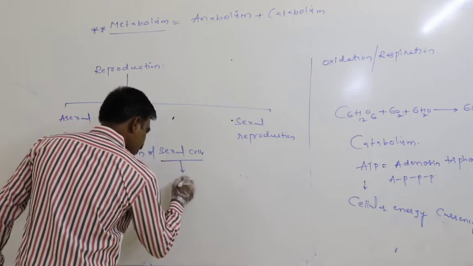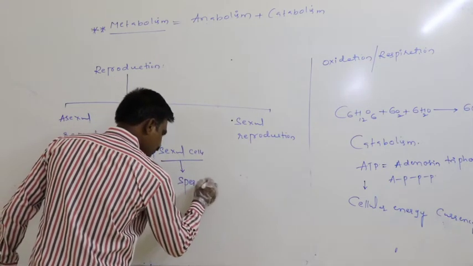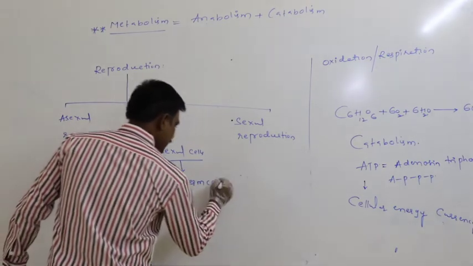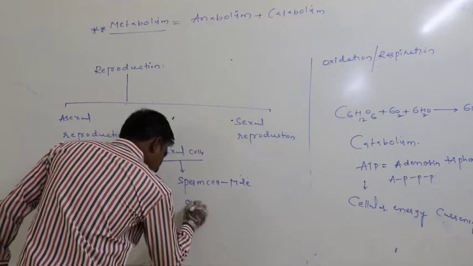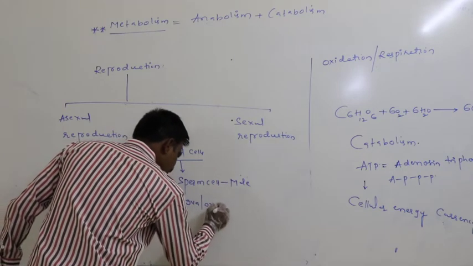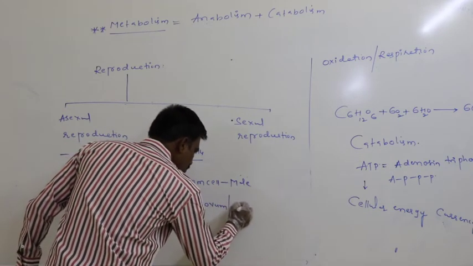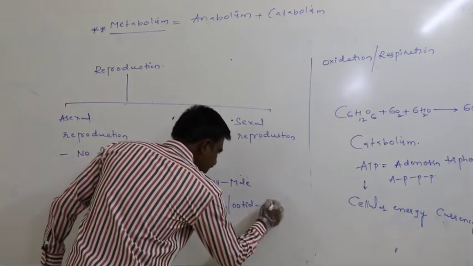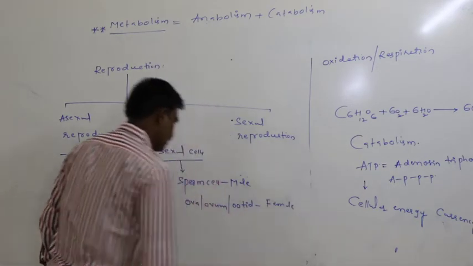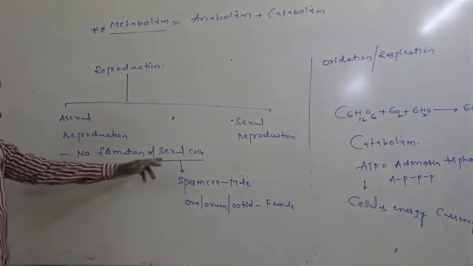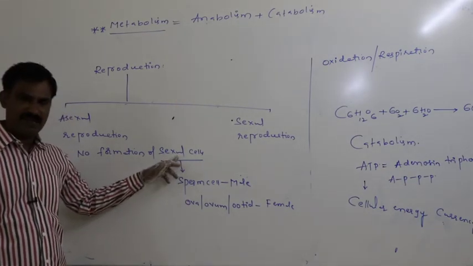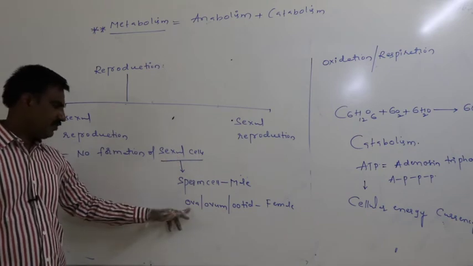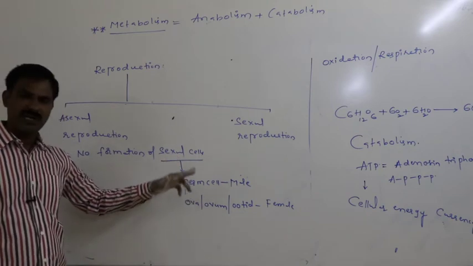Then what is the meaning of these sexual cells? In the case of the male, that is the sperm cell. In the case of the female, that is the ova or ovum or oote.